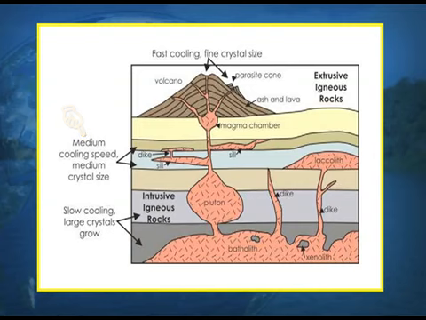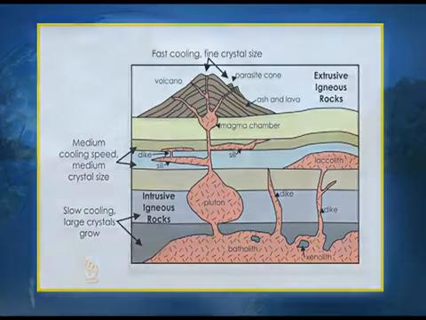And thirdly, when we talk about the interior of the earth, where the temperature is already very high, the solidification and cooling of the magma takes a long time. So, that means the cooling is very slow, and when the cooling is slow, the crystal size becomes very large, and thus the minerals and rocks formed are very coarse grained.